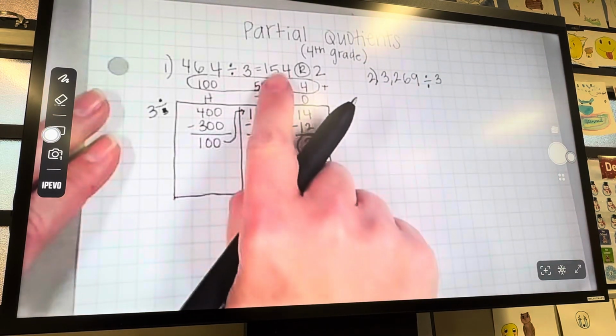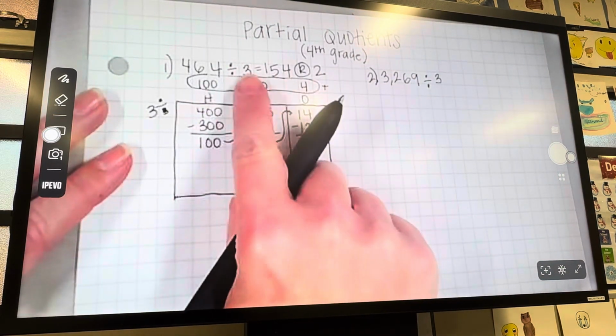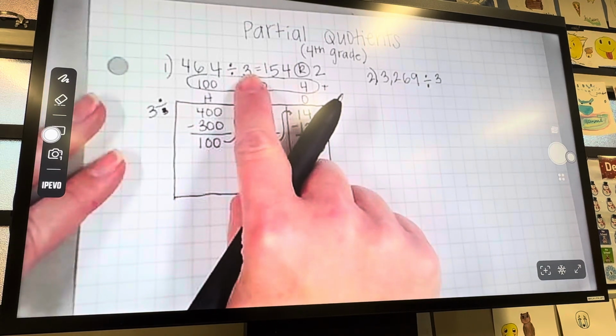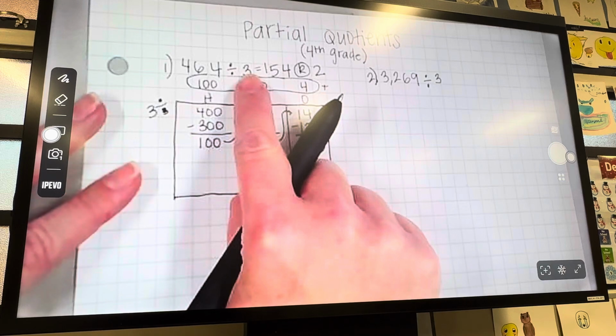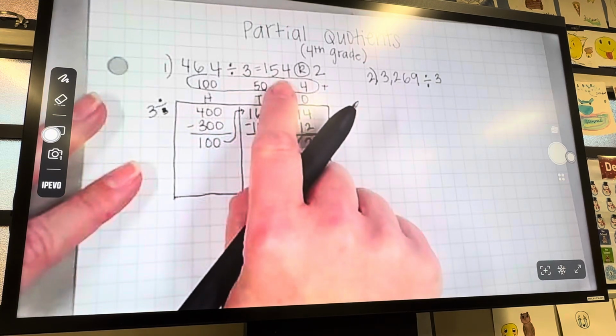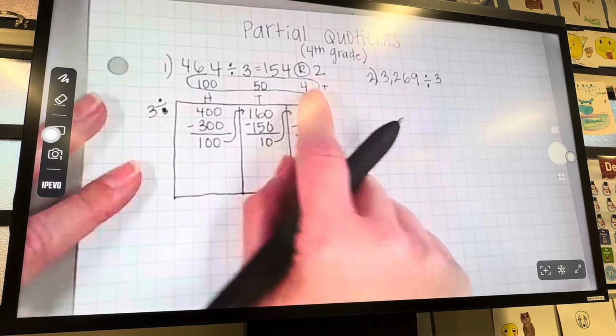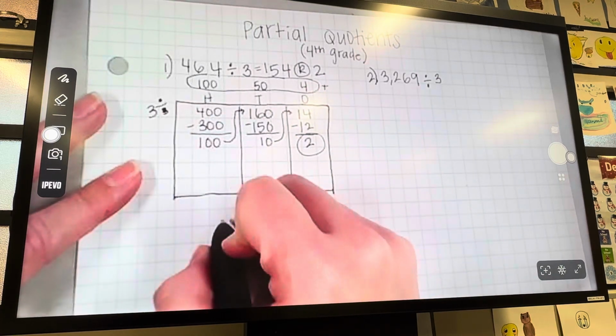So what we have to do is multiply 154 times 3, because multiplication and division are the inverse operations of each other. They are the opposites. So if we're going to check our answer, we multiply 154 times 3 and then you add whatever is left over as the remainder. So let's go ahead and do that.